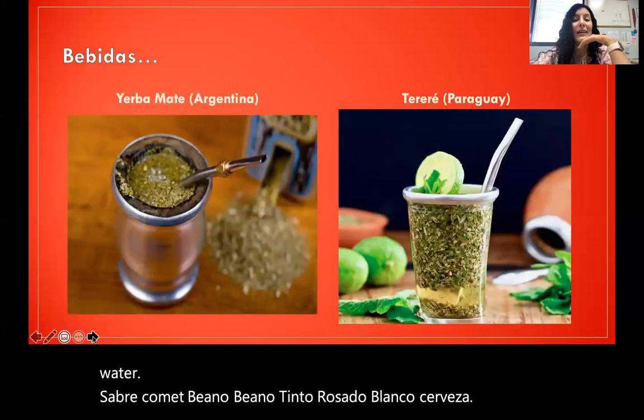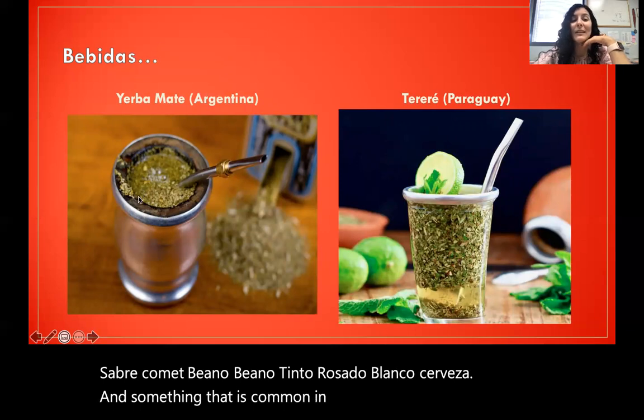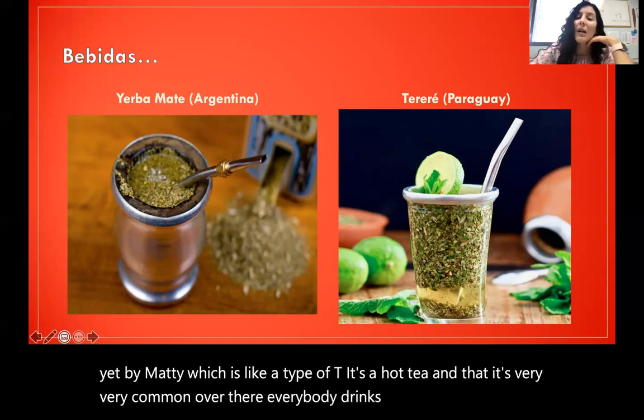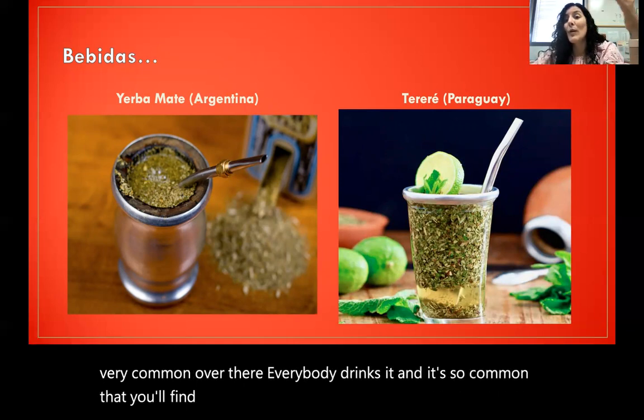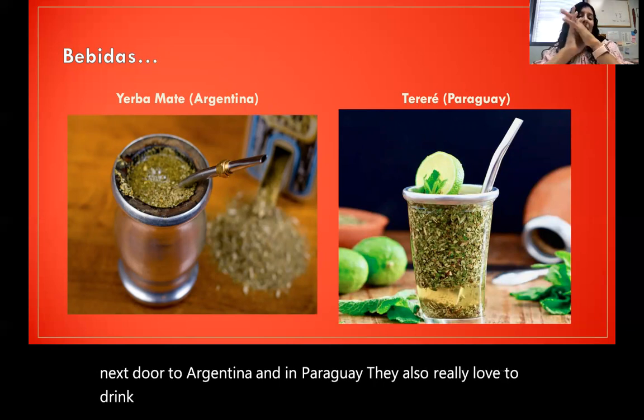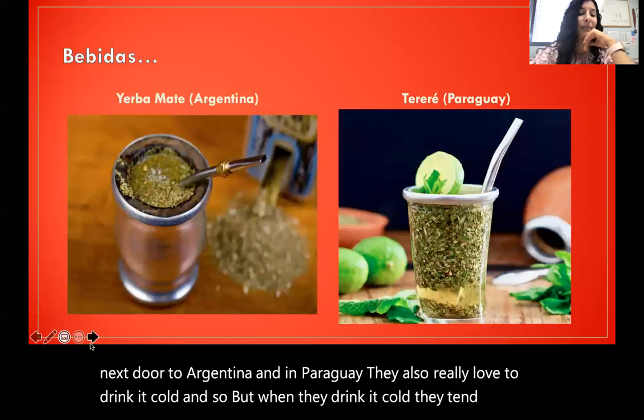Something that is common in Argentina where I lived was yerba mate, which is like a type of tea. It's a hot tea, and it's very, very common over there. Everybody drinks it. And it's so common that you'll find it in places like Uruguay and Paraguay, which are just right next door to Argentina. And in Paraguay, they also really love to drink it cold. But when they drink it cold, they tend to call it tereré.